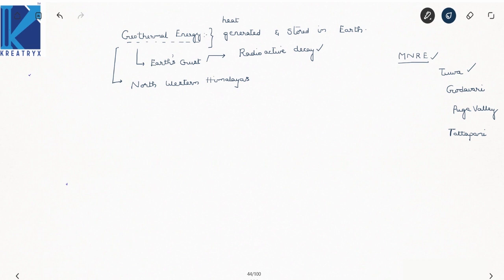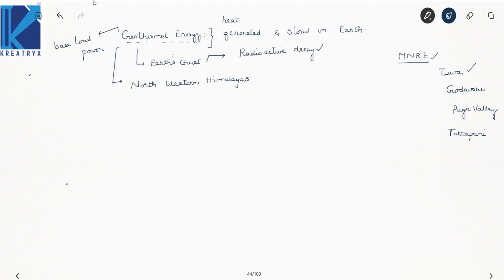Now, what are the advantages of geothermal energy? This geothermal energy is called base load power. This base load power is economically very feasible, and the deployment cost is also very low.